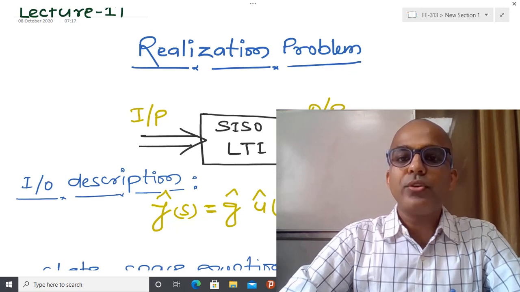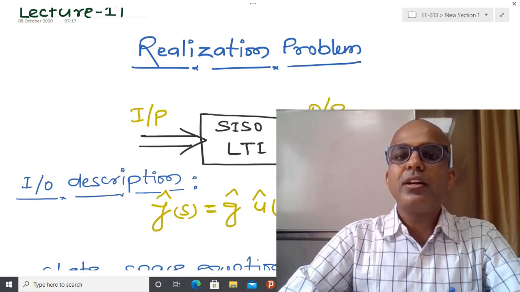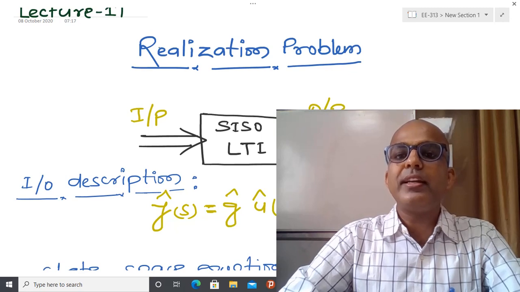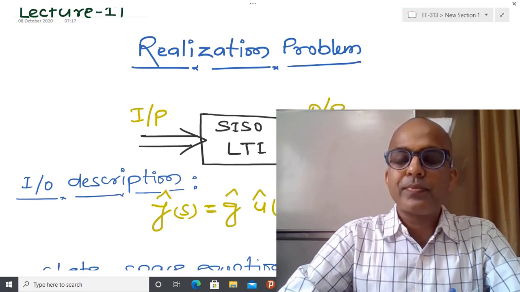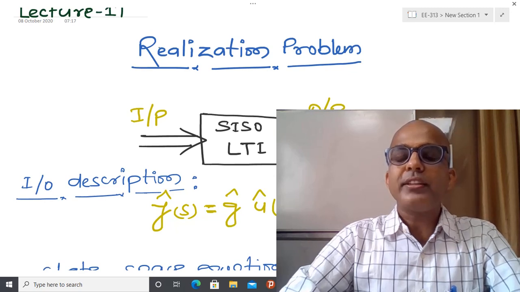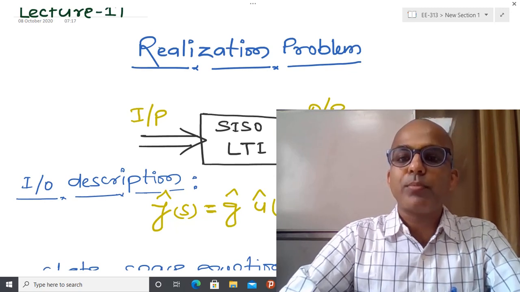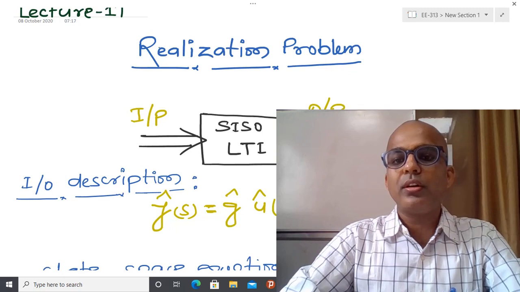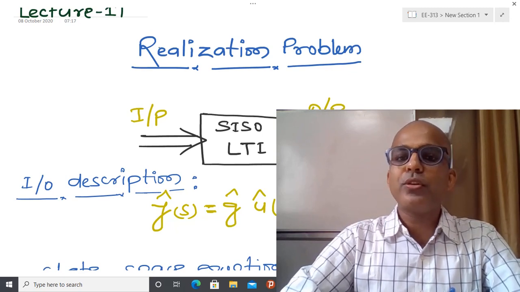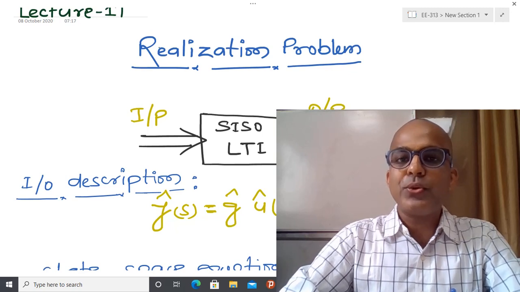I have already told you that nowadays most of the time, whenever we are implementing or observing some kind of behavior, we frequently use digital computers. And in order to obtain the time domain response, suppose you know the transfer function of some system, so you know the output by input ratio.